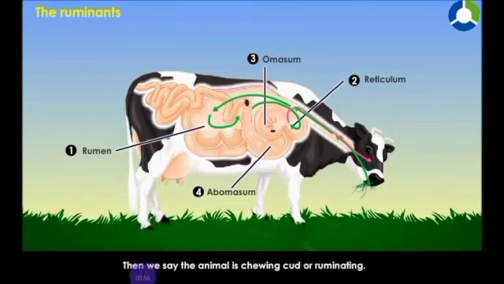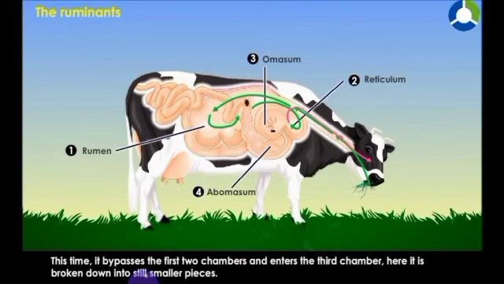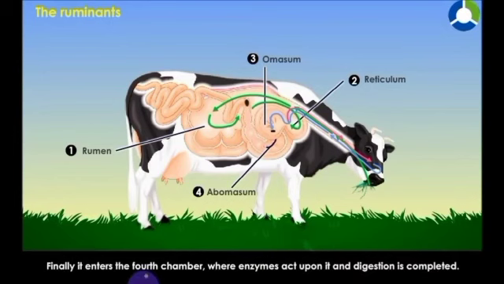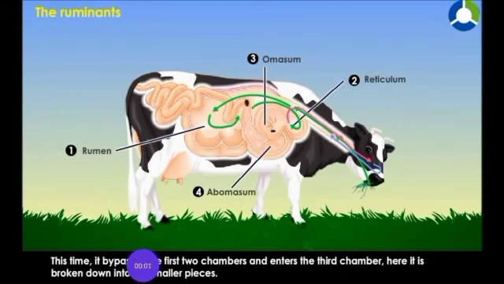It is now chewed thoroughly, and this process of chewing cud is called rumination. During rumination, the cud mixes with the saliva and becomes a semi-liquid paste. Then it is pushed directly into the third chamber, omasum, and then the last chamber, abomasum. In this fourth chamber, digestive juices mix with the semi-liquid cud. These juices break down the food into a simpler form. The semi-digested food now enters the small intestine, from where the remaining digestion process continues as it does in human beings.